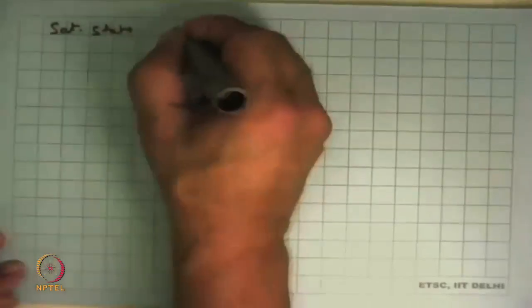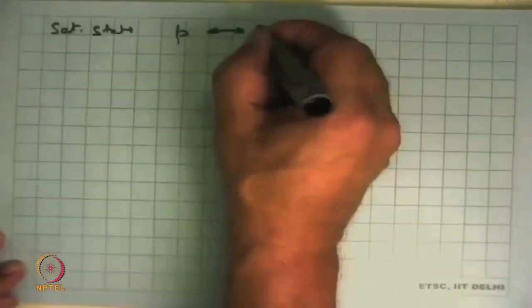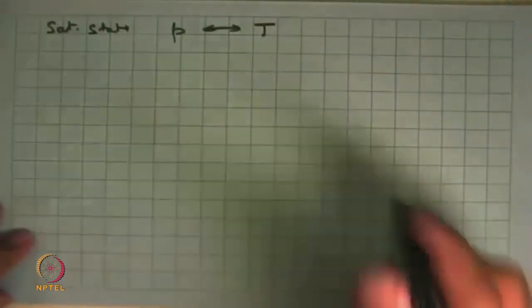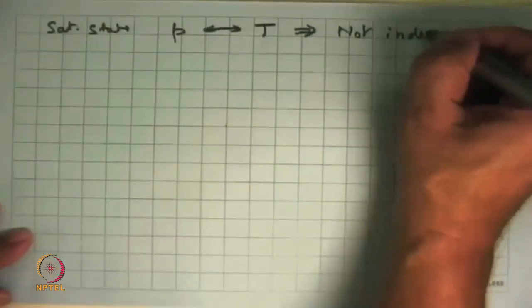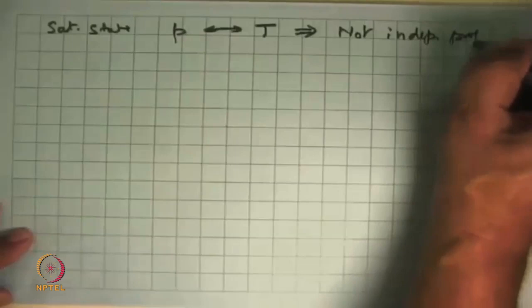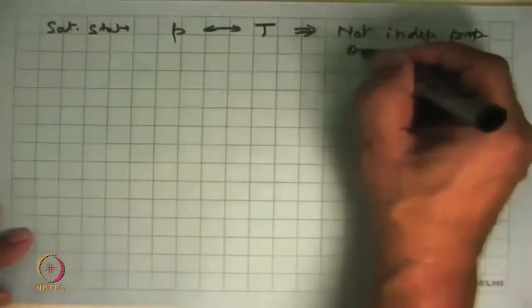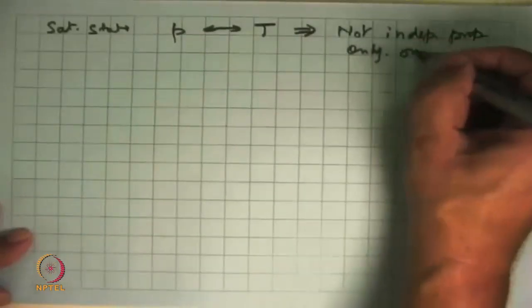Then we said that in saturated state, pressure has a one-to-one correspondence with temperature and vice versa, which implies that these two are not independent properties, but basically they are only one property.